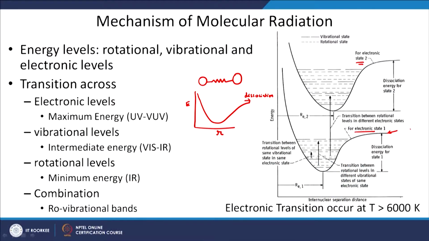Normally this state does not change unless the temperature is very high. If the temperature is typically greater than 5000 to 6000 Kelvin, then the electrons in the molecules may change their configuration, but otherwise the electronic configuration will not change, and the molecule will mostly be in this ground level only. You may call this the ground state. So, mostly the atoms in the molecule will be in the ground state if the temperature is not very high.